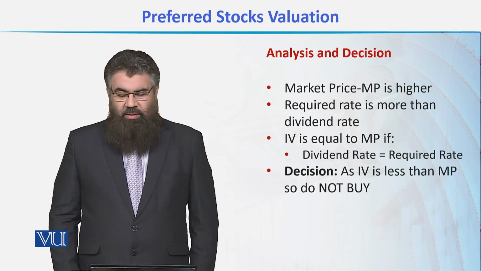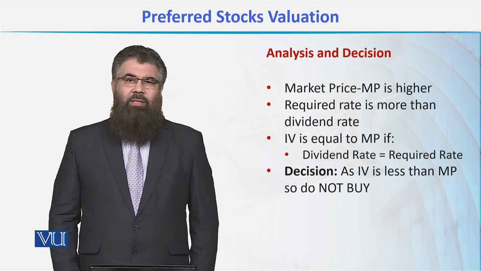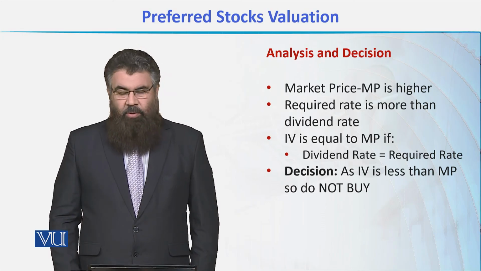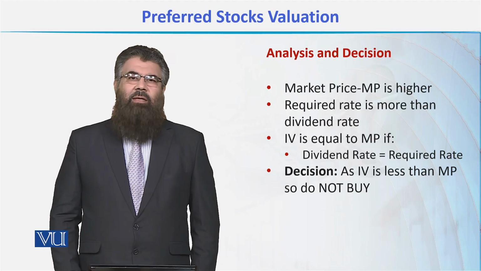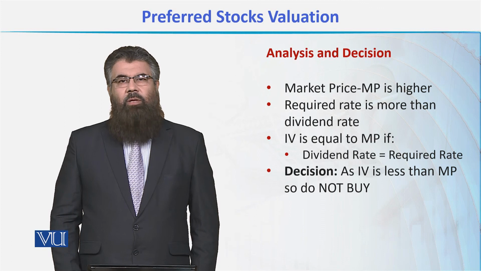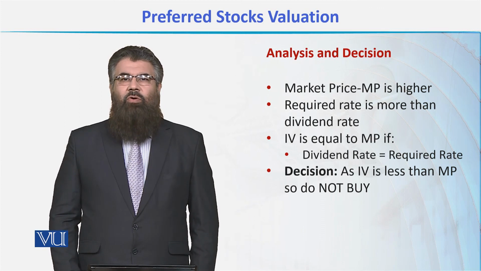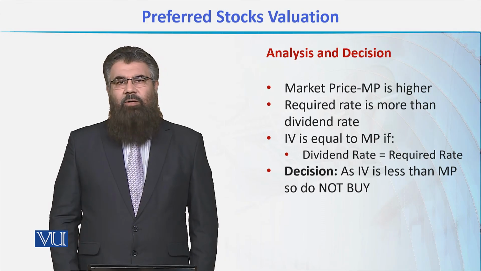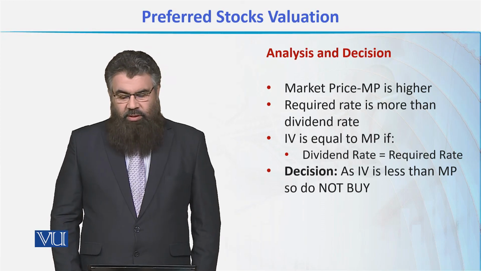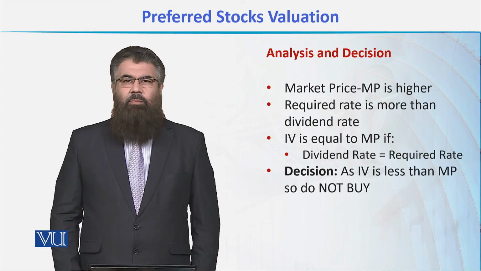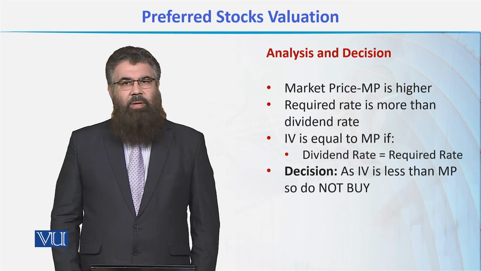The question is, why is the intrinsic value less than the market price or the par value of the stock? The answer is that the dividend rate is less than the required rate of return. If your required rate of return is higher than the dividend rate, you would always see that your stock will have a lesser value than the par value or even the market value. So this is how we analyze preferred stock valuation and we make decisions.